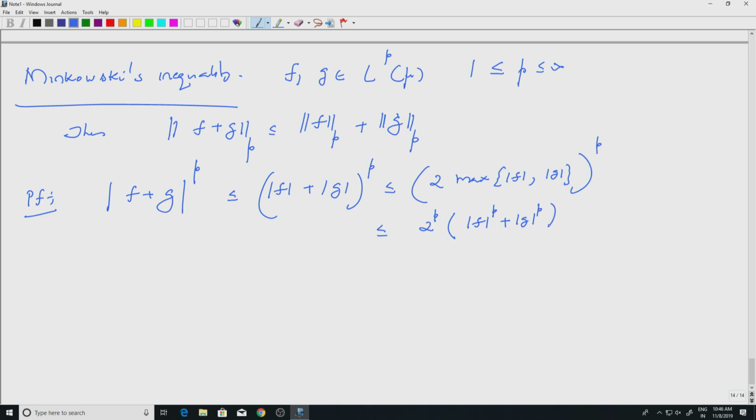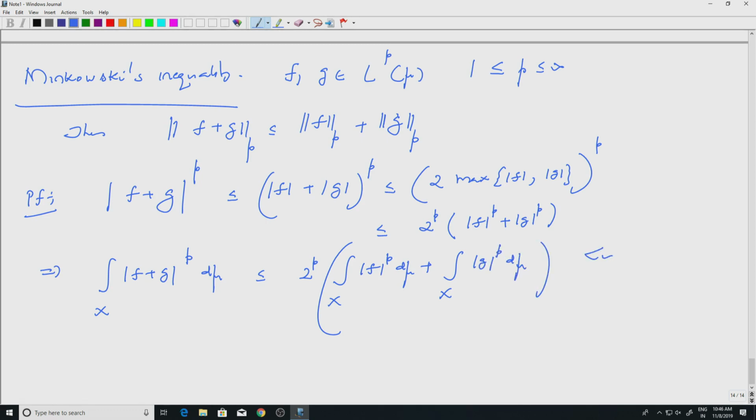So this is fine, and this implies that if I integrate with respect to mu now, this is less than or equal to 2 to the p times the integral over x of mod f to the p d mu plus the integral over x of mod g to the p d mu.